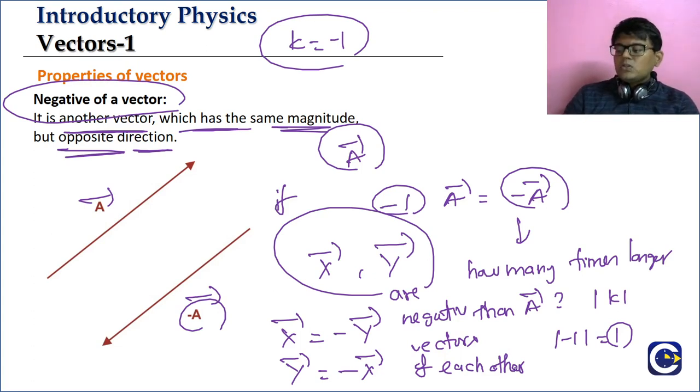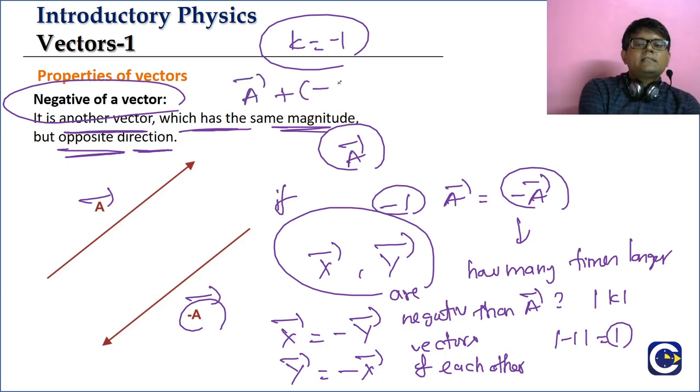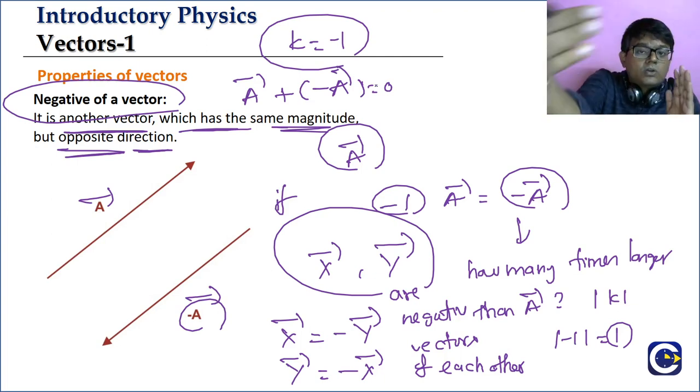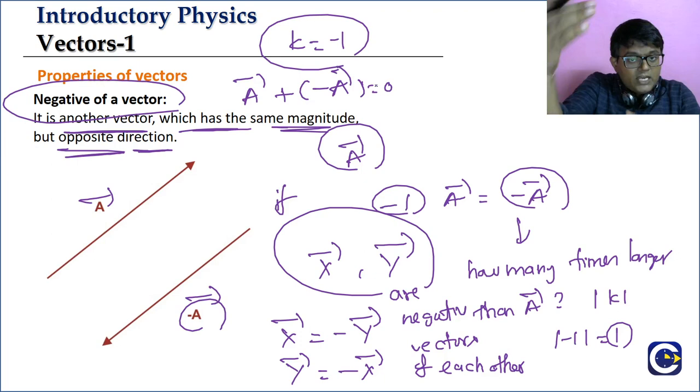Okay, so just one simple concept, right? Now if we add the vector and its negative vector, what will come? Think of it like a 2 Newton force towards north. What is its negative vector? A 2 Newton force towards south. Same value but opposite direction.